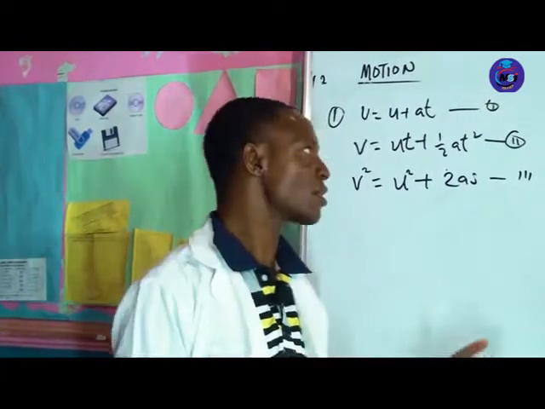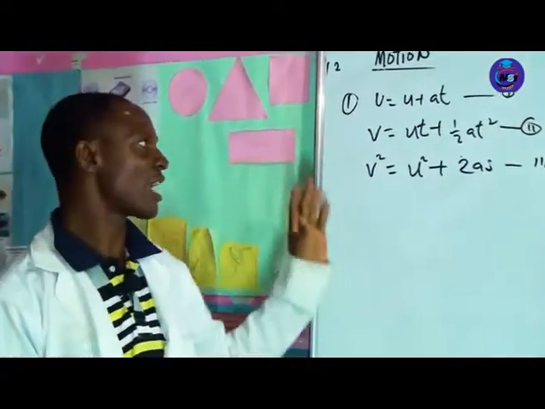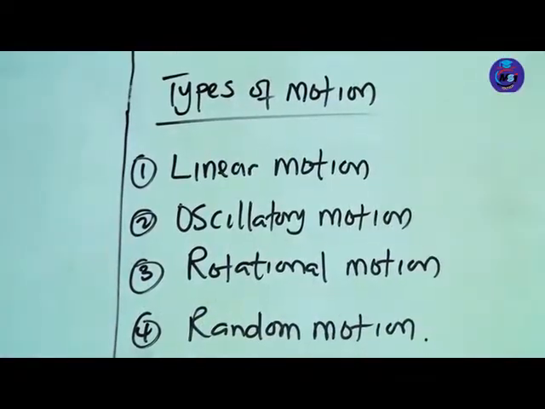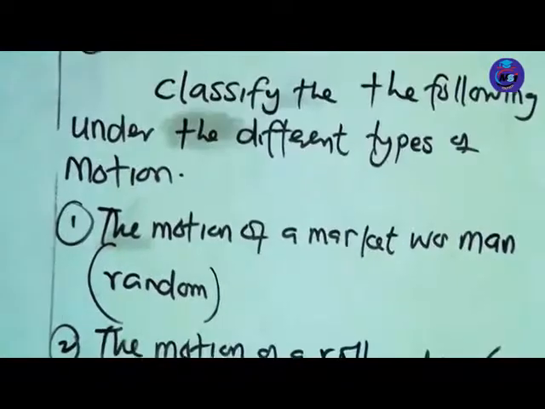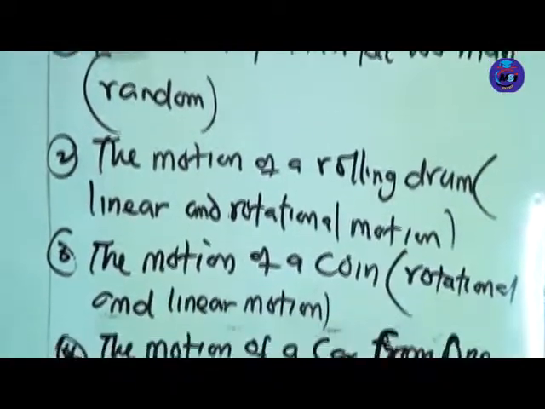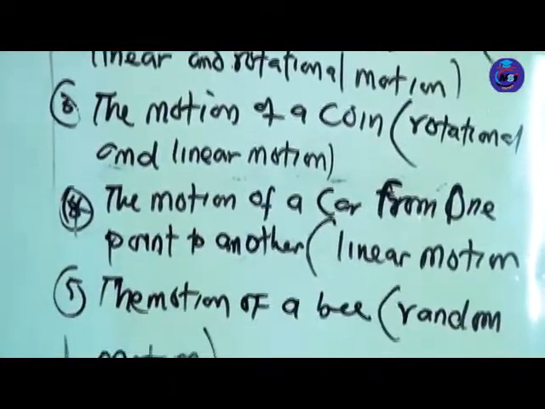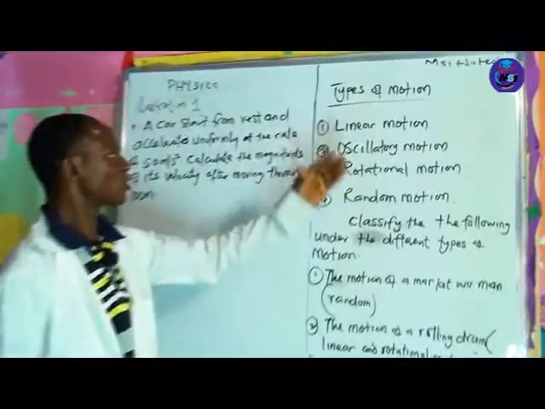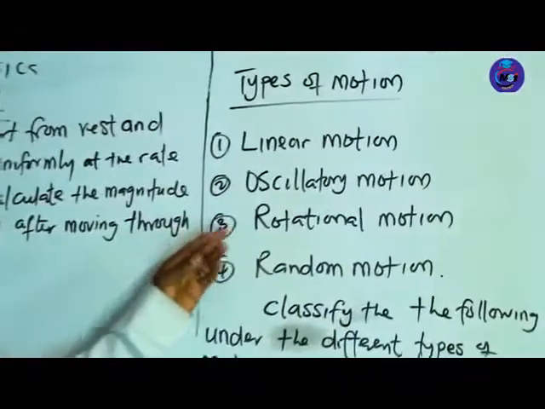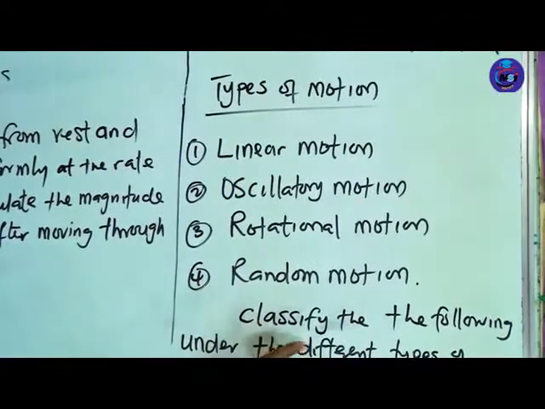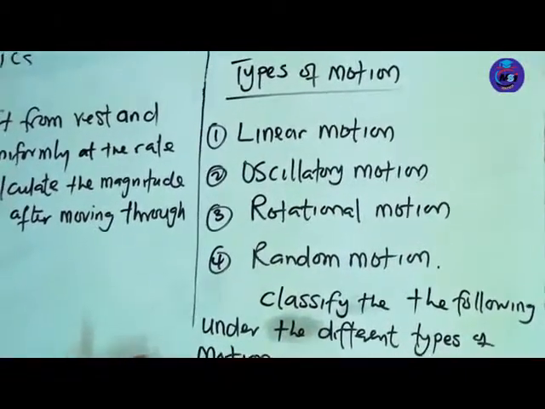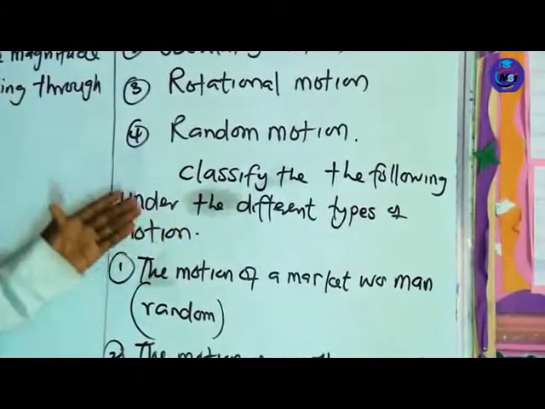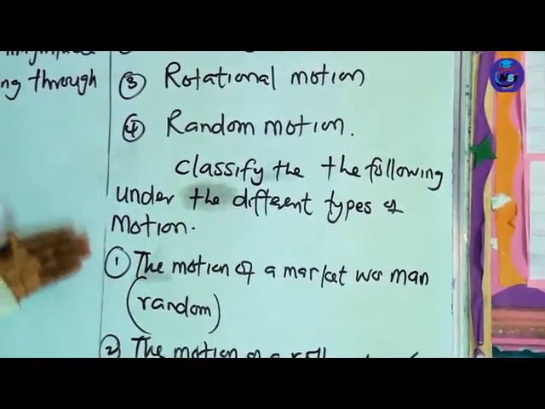We are going to consider some illustrations to describe how to use the three equations of motion. If you look at the different types of motion, we have linear motion, oscillatory motion, rotational motion, and random motion. To understand it better, we can look at these various illustrations. Classify the following under the different types of motion.